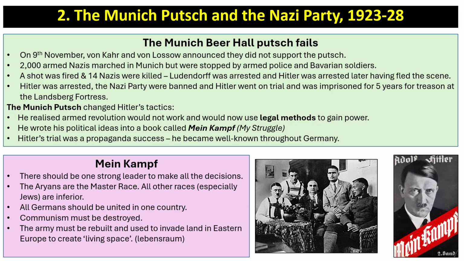Now, in the book Mein Kampf, Hitler articulated many of his political ideas, some of which had been seen previously in the 25-point programme. He said there should be one strong leader to make all the decisions. He said the Aryans are the master race. All other races, especially Jewish people, are inferior. He said that all Germans should be united in one country, communism must be destroyed, and the army must be rebuilt and used to invade land in Eastern Europe to create what he called living space, or Lebensraum.